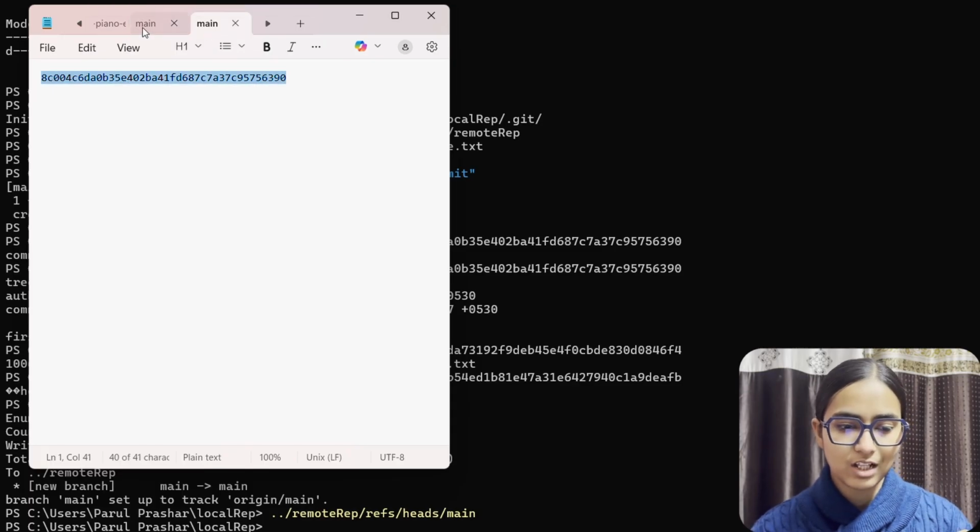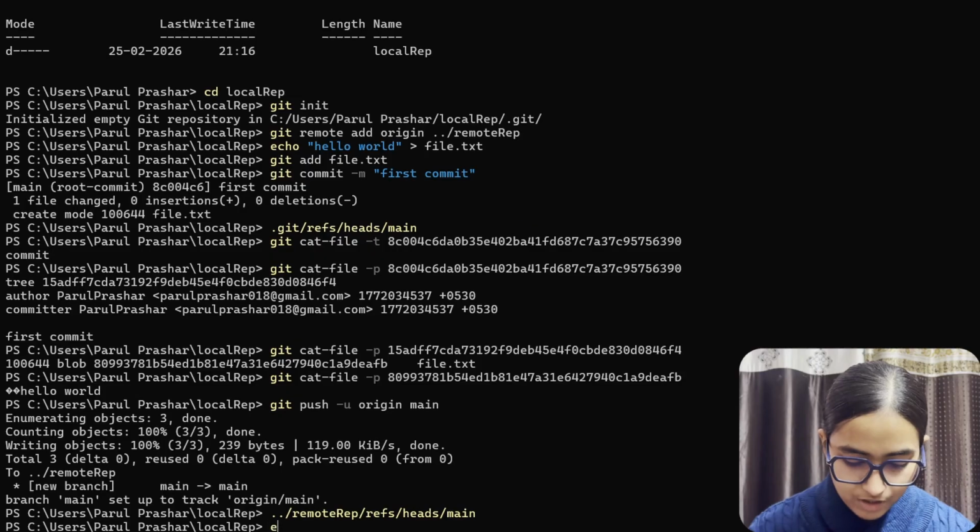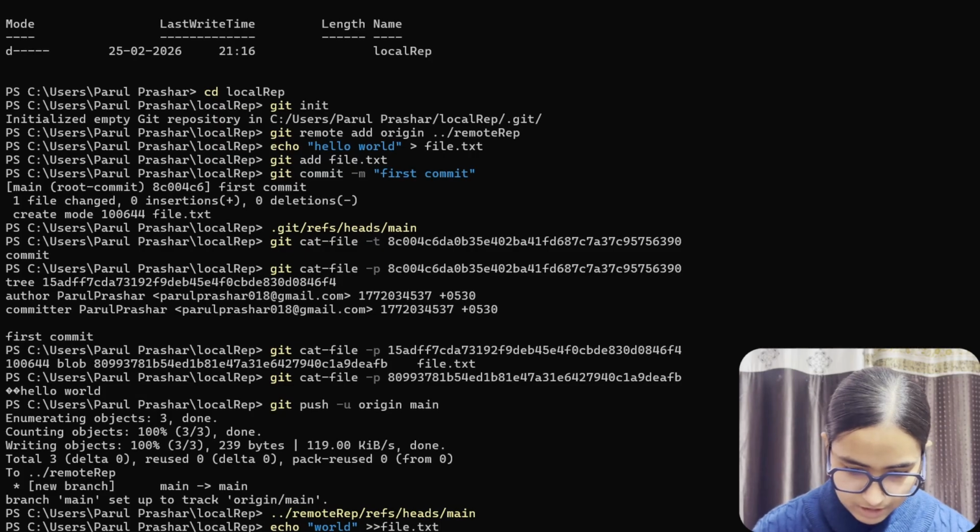Now if you're someone who would say how can I believe it, for this we need to make the second commit. Let's get into it. Echo world >> file.txt.